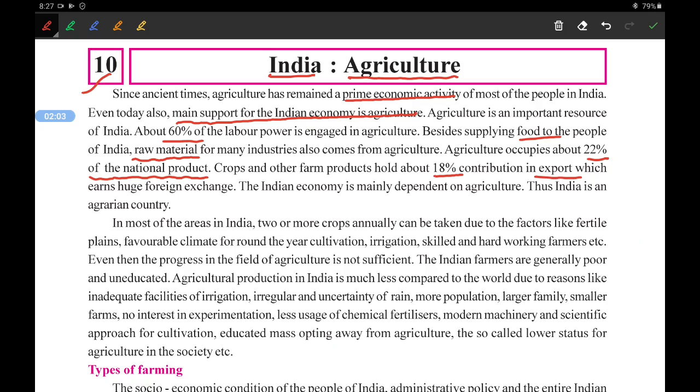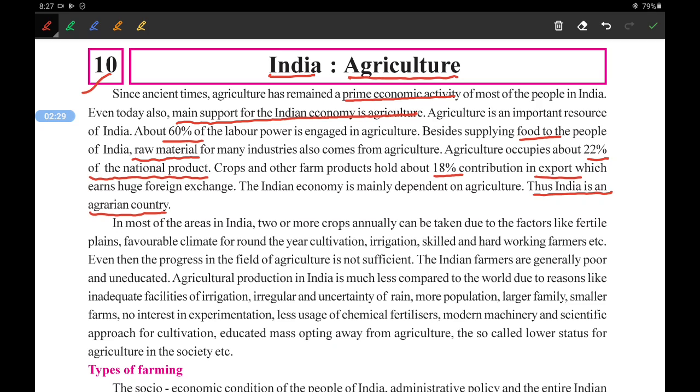Due to this, India earns huge foreign exchange. The Indian economy is mainly dependent on agriculture. Thus, India is an agrarian country.